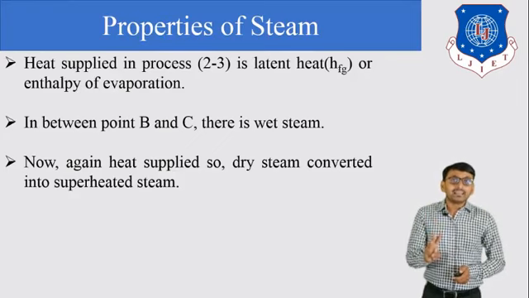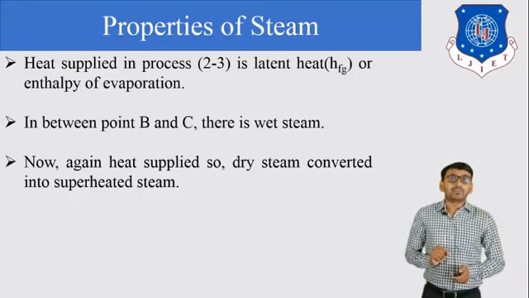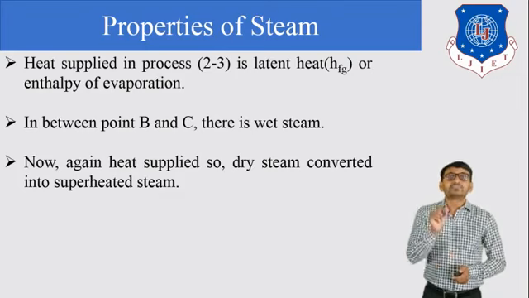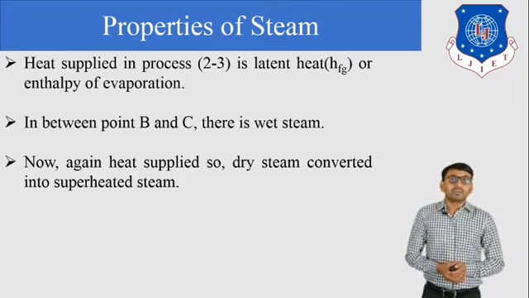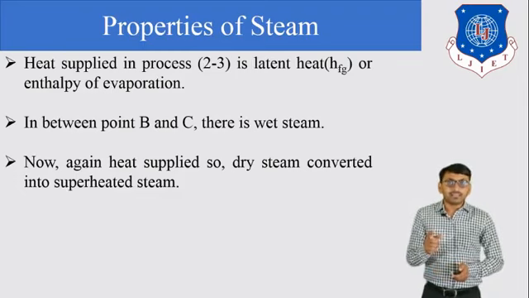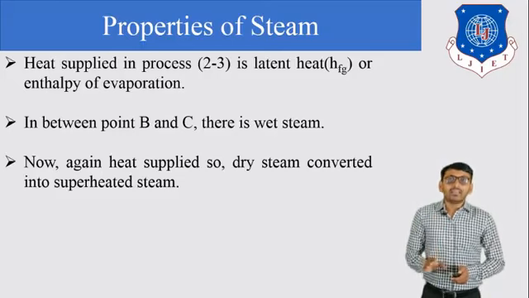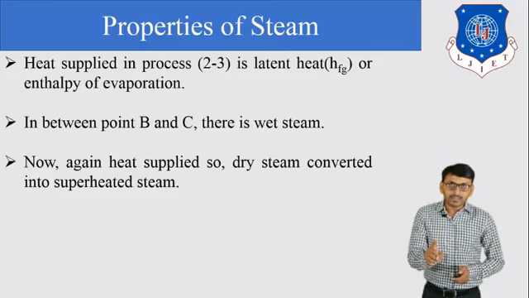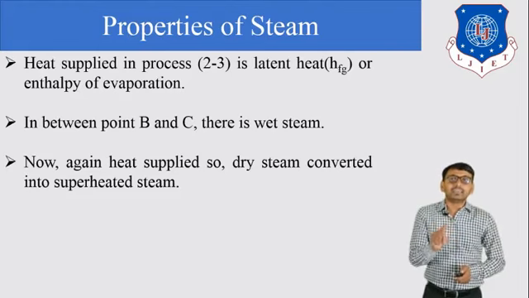At point C there is a dry steam of saturation temperature, and at point D there is a superheated steam of temperature T superheated. And heat energy during process A, B or 1, 2, it is sensible heat, and during process B, C or 2, 3 is latent heat.